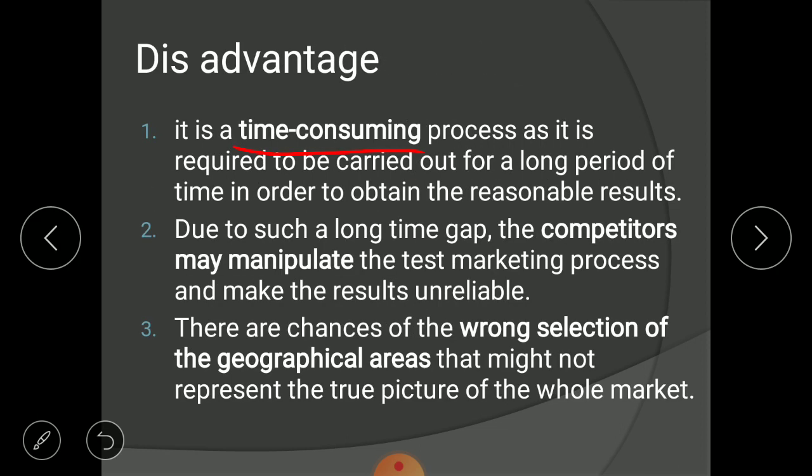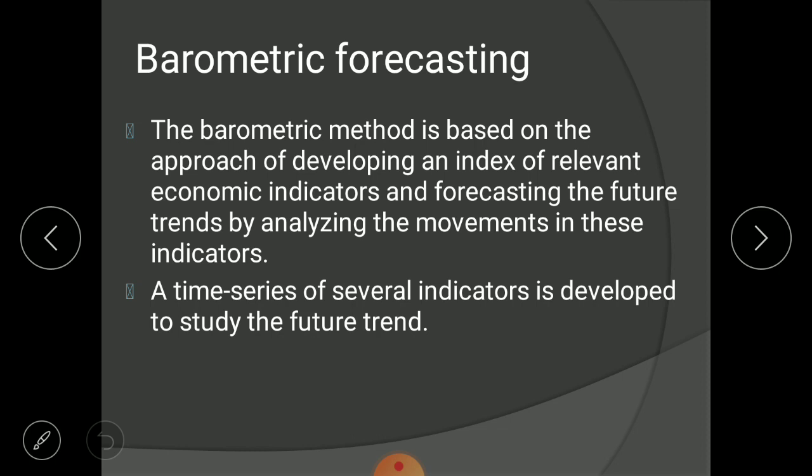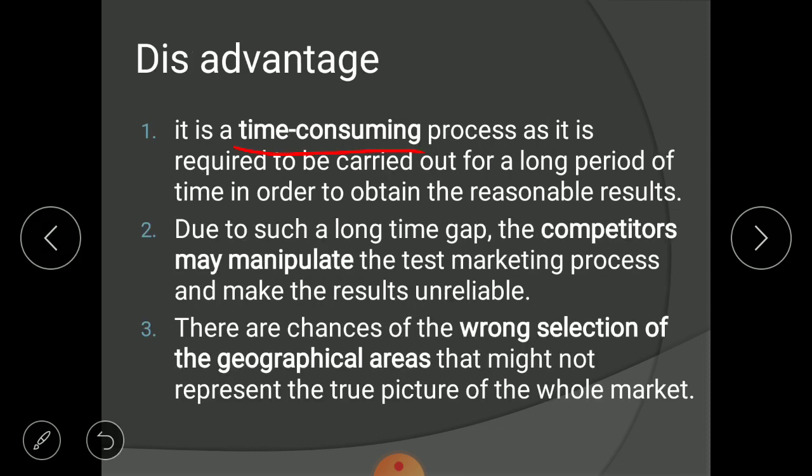So this is all about test marketing. We have today discussed two of the methods, that is controlled experiment and test marketing. In both of the methods we are doing experiments. In controlled experiment, we are experimenting with each of the factors affecting demand, and in test marketing, we are experimenting with only a newly launched product. So this is all about demand forecasting for today's lecture. Let us skip up to it, and the last method, that is barometric forecasting, from other methods we will discuss in the next lecture.